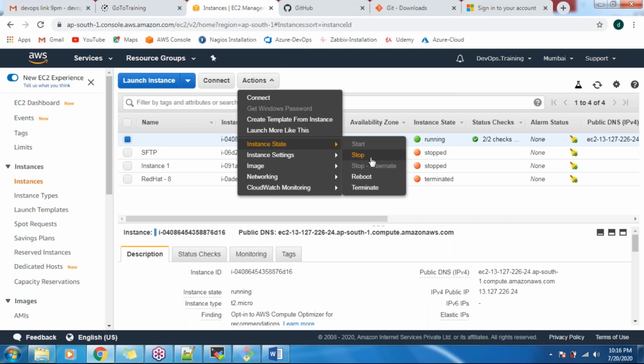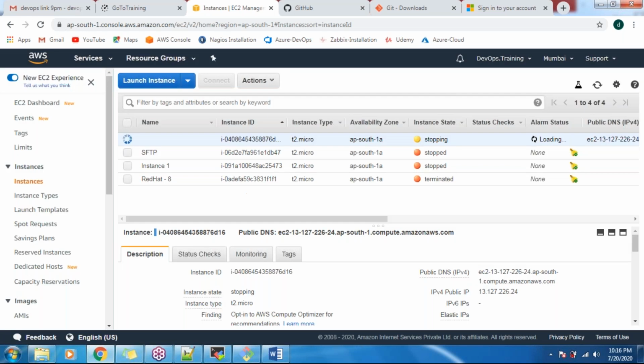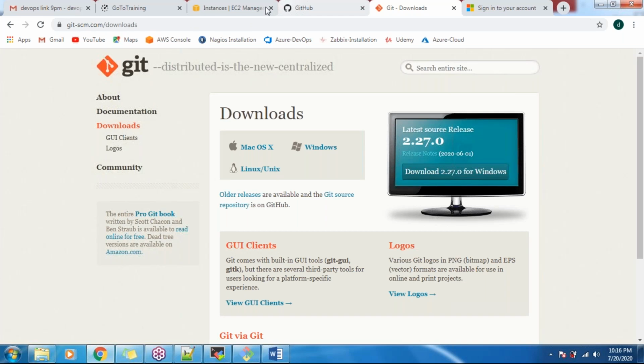From tomorrow onwards, we'll start working on Git. One more thing, once your work is done, just stop the instance in AWS. You need to install Git. Go to this site and download it according to your operating system, either Mac, Windows or Linux. And one more thing, go to github.com and sign up.